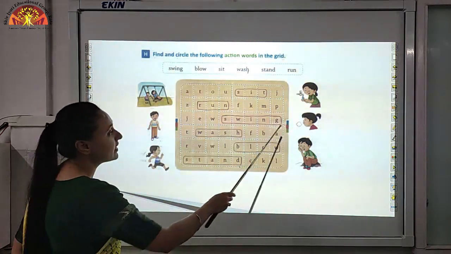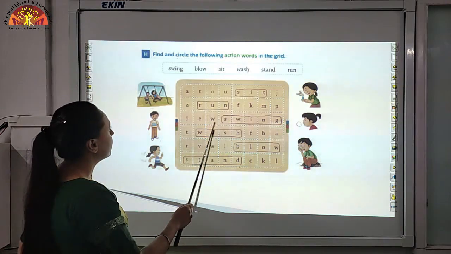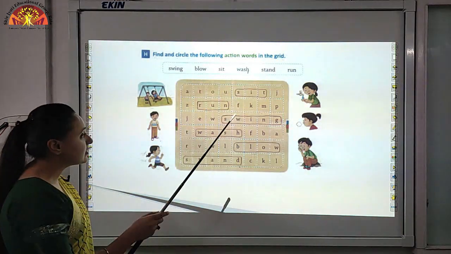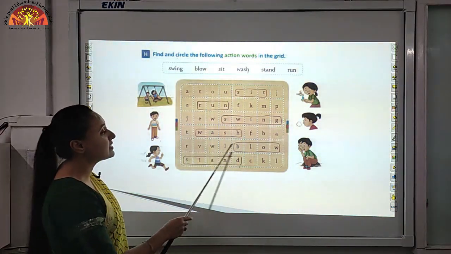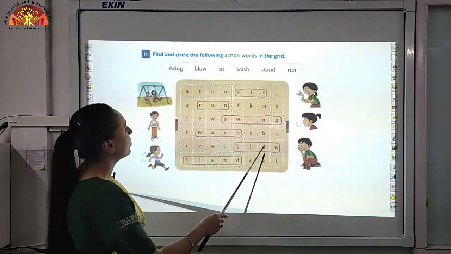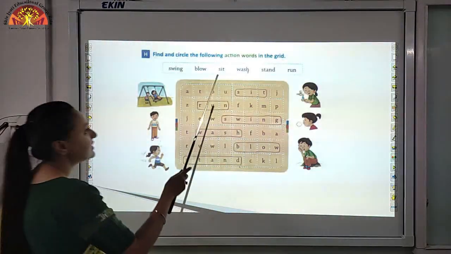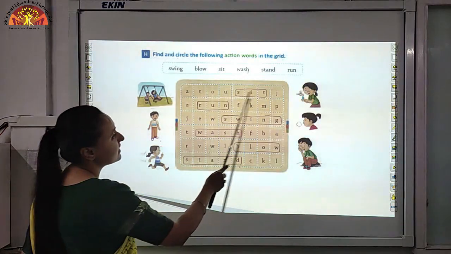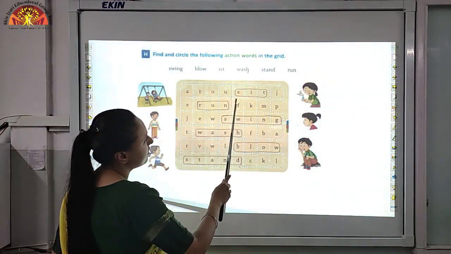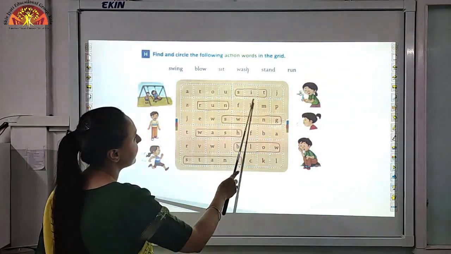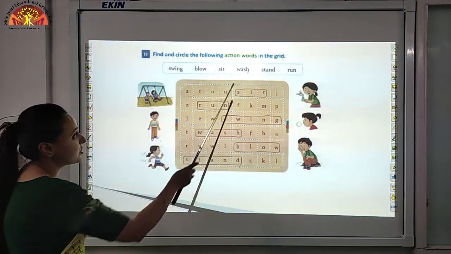Swing is here in the 3rd row. Okay, then blow. Where is blow? Blow is here in the 2nd last row. Then sit. Sit is in the very first row. Circle it, sit. Then wash.